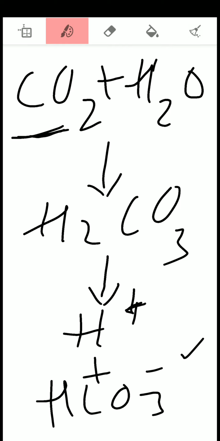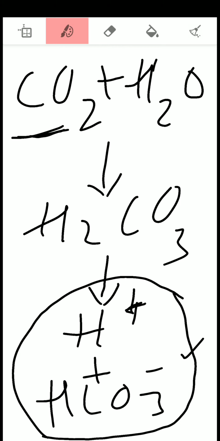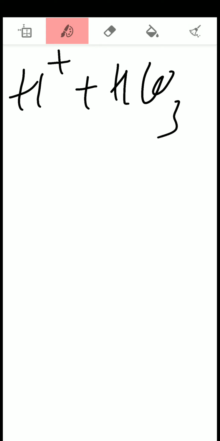But now what happens? This is what is happening in the tissues. When this H plus ion and HCO3 minus ion reach the lungs, in the presence of an enzyme called carbonic anhydrase, this H plus ion combines with HCO3 minus ion again to form H2CO3.